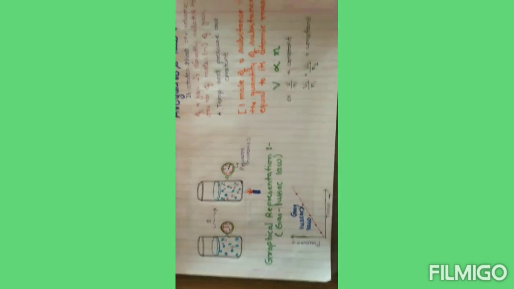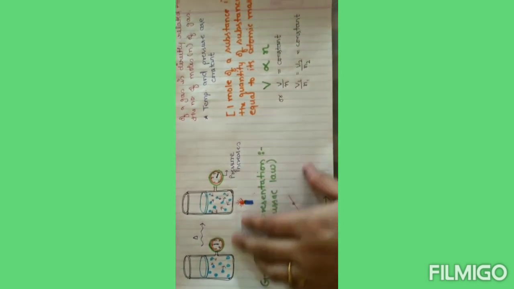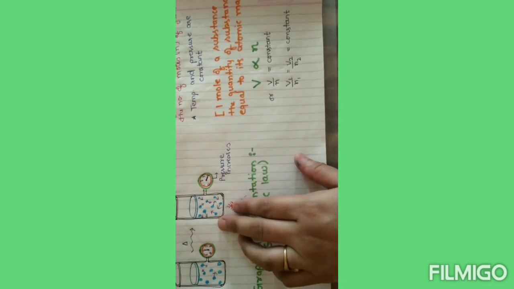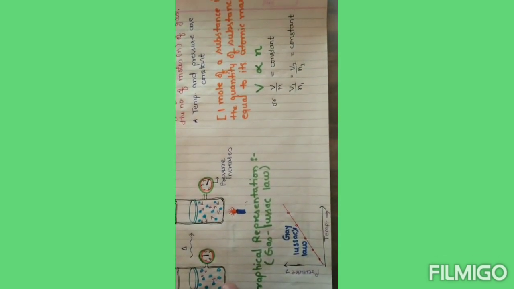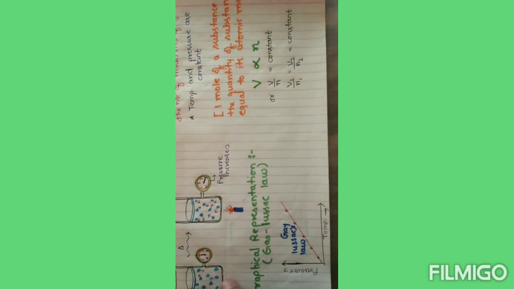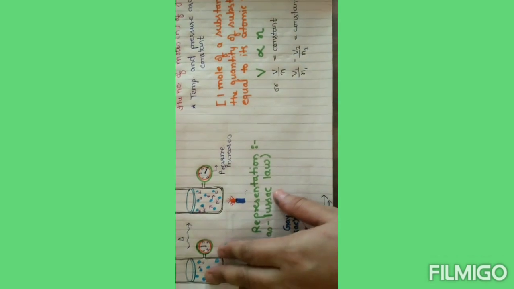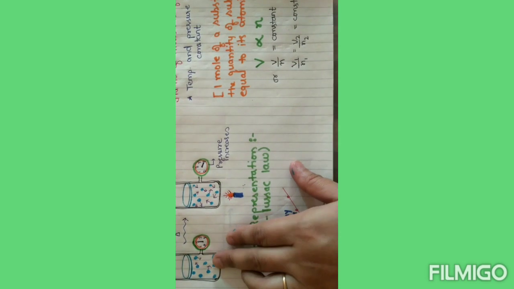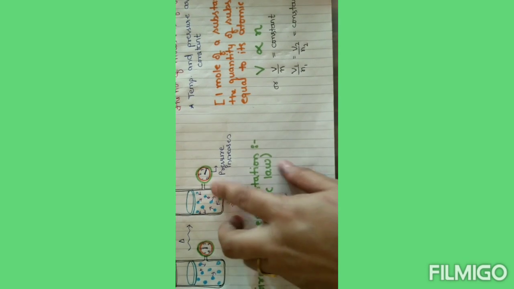Now if we understand Gay-Lussac's law with the help of a diagram, it is very easy. See, if we have taken a container and the volume of gas is the same in both cases, we are not changing any volume. We have not changed the temperature at first; at constant temperature, the volume of gas was fixed. Now what is happening here? If we are increasing the temperature, what will happen? The pressure which was 2 becomes 4.